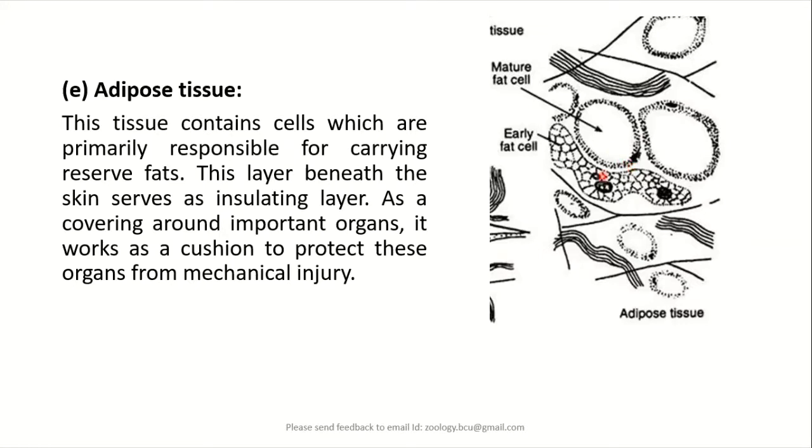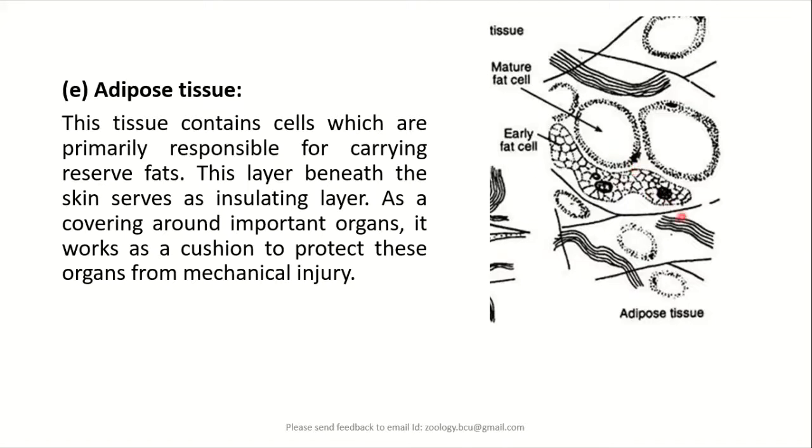Thereby it also acts as an insulating layer. It prevents evaporation of the water through the skin, and also it helps in the temperature regulation in the body of homeotherms.